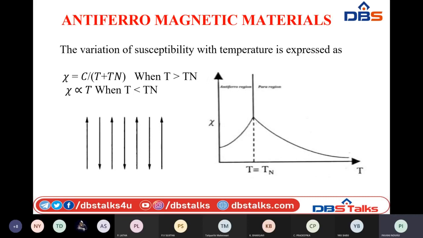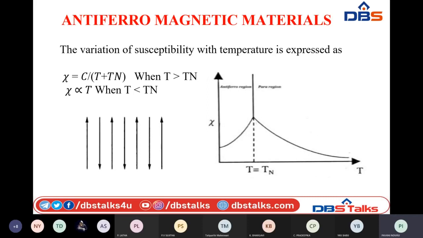Here the susceptibility is inversely proportional to temperature beyond the transition temperature TN, but before the transition temperature TN, it is directly proportional to the temperature. That means whenever temperatures are low, the magnetic susceptibility will increase with respect to temperature.